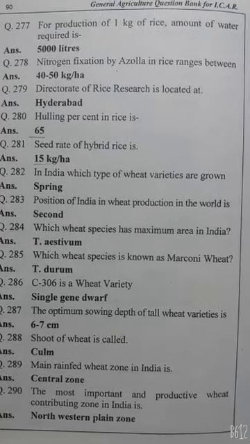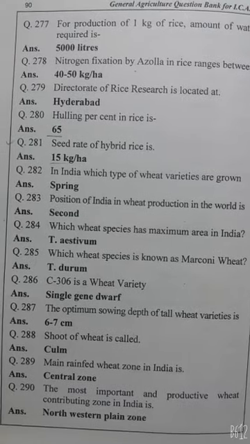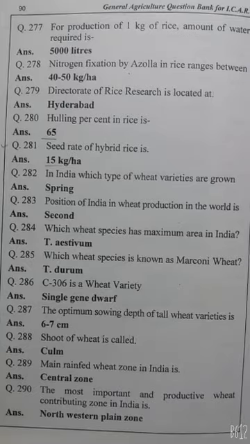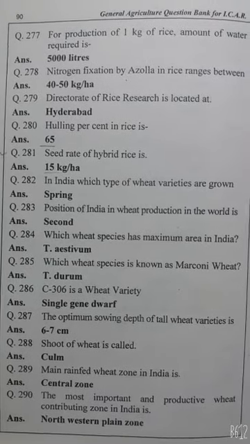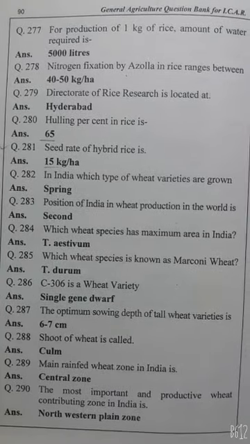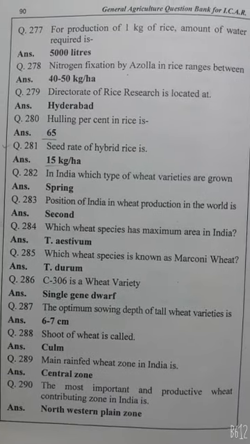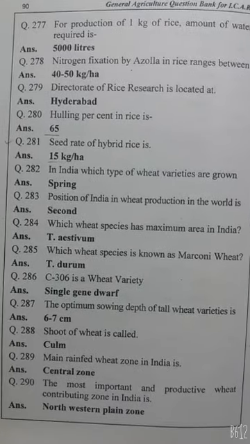In India, which type of wheat variety is grown? Spring. Position of India in wheat production in the world is second, first is China. Which wheat species has maximum area in India? Triticum aestivum. Which wheat species is known as macaroni wheat? Triticum durum. C306 is a single gene dwarf variety. The optimum sowing depth of tall variety of wheat is 6 to 7 centimeter.